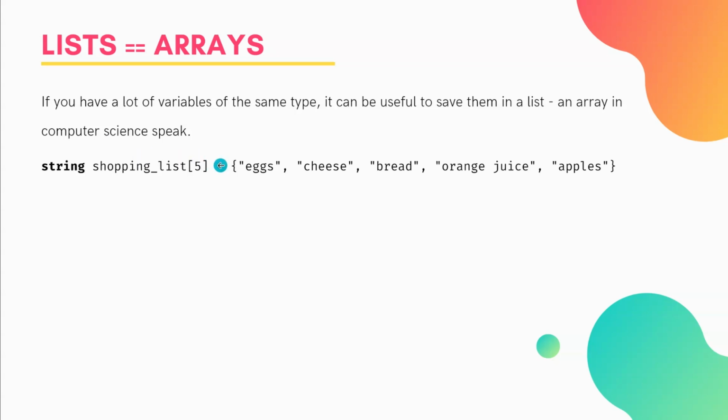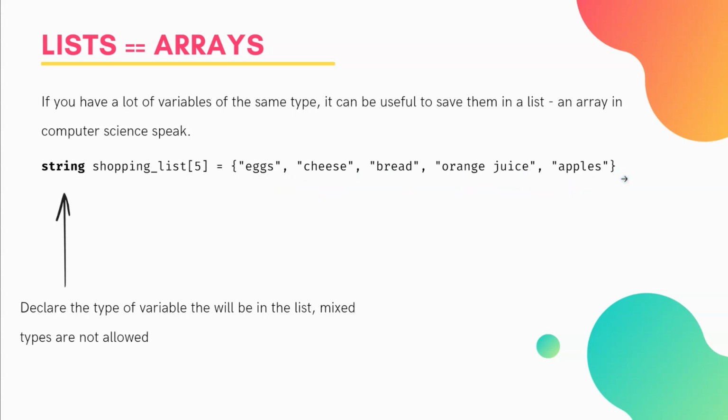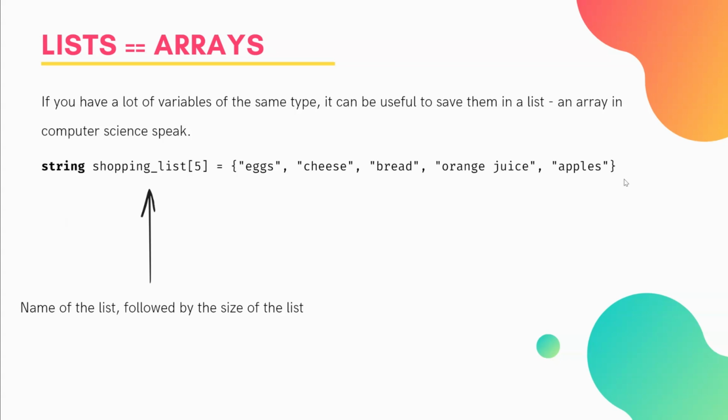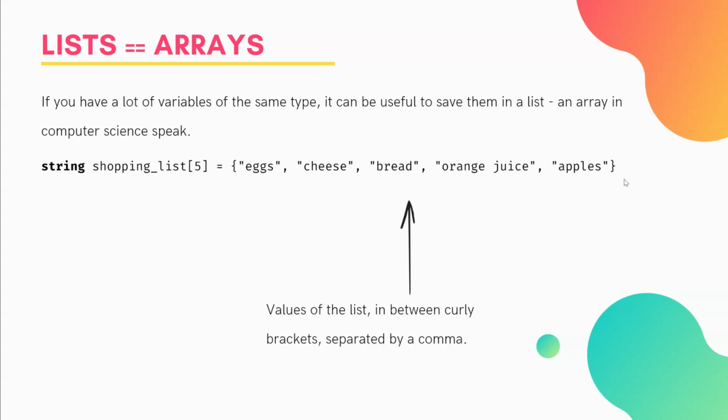So then we've created the array, the list, and then we can populate it. We use equals and curly brackets, and then we've got a list here of our shopping list separated by commas. So just to recap, we declare the variable type, we name the list, and we put the values in between the curly brackets separated by commas.